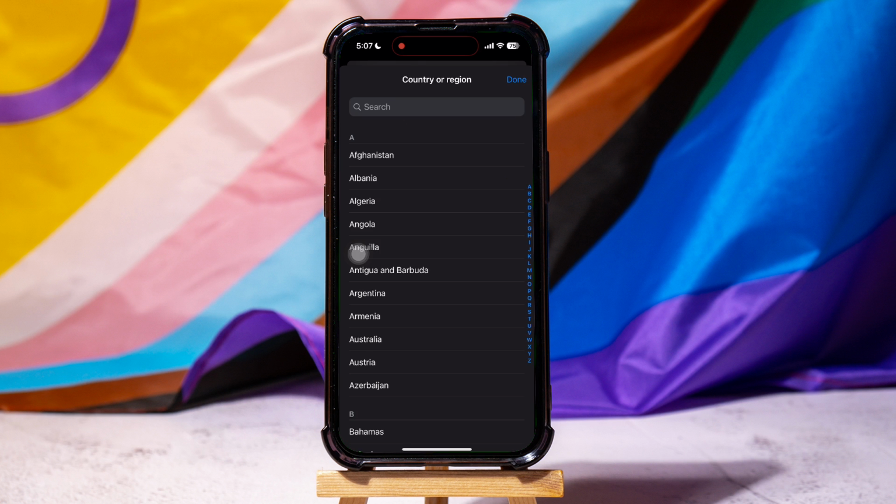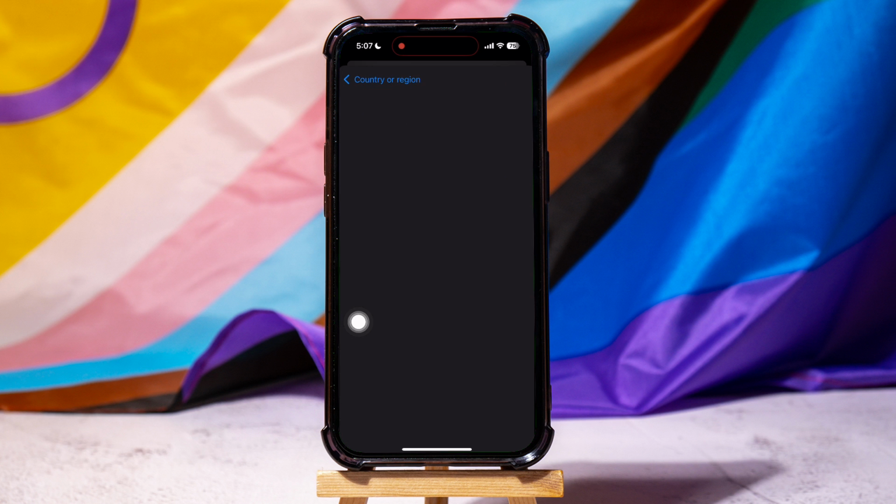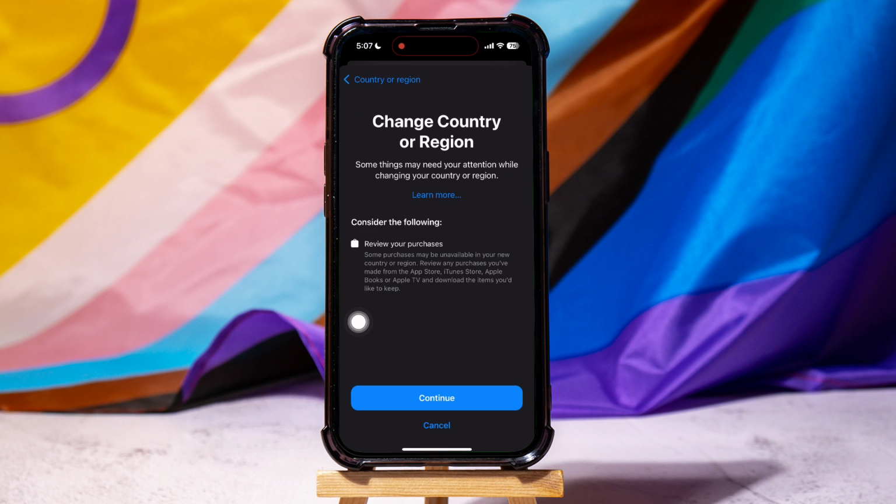On this page, you can view a list of all the available countries and regions. Choose the one you want to update your location to. Review the information on the next screen and then tap on Continue. Following these steps, you can easily update the location on an iPhone.